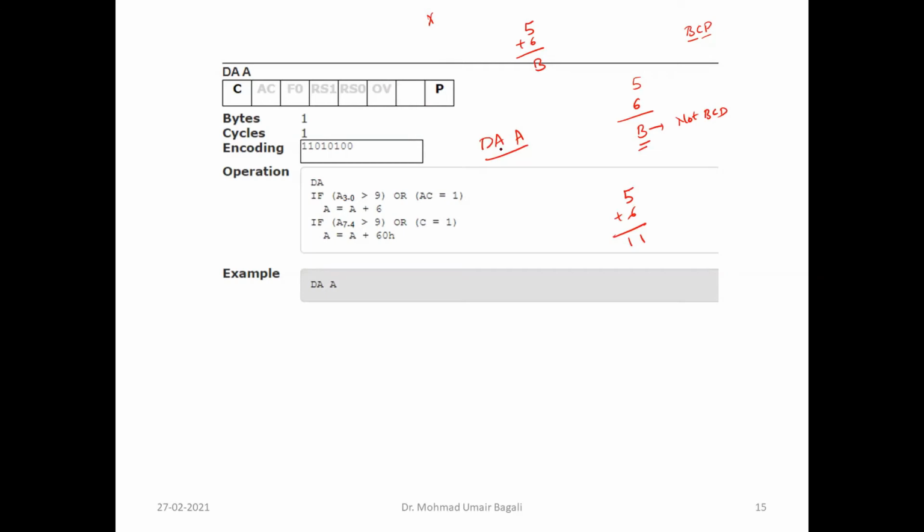So what is the logic it will take? 5 plus 6 I have taken, and it shows B. It will take this B and check whether it is greater than 9. If it is greater than 9 or an auxiliary flag bit is generated, then it will add 6 to this. Now B plus 6, how much is it? After B you need to add 6. After B it is C, D, E, F, 1, 0, 1, 1. So it will generate 11.